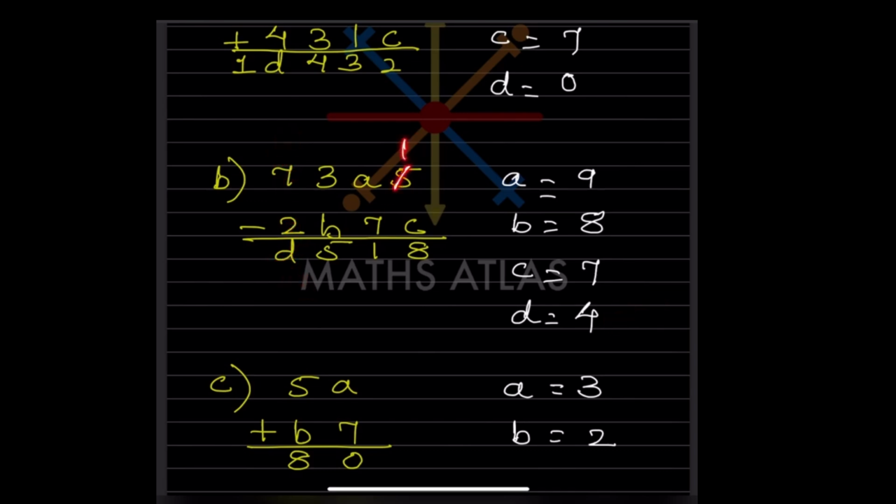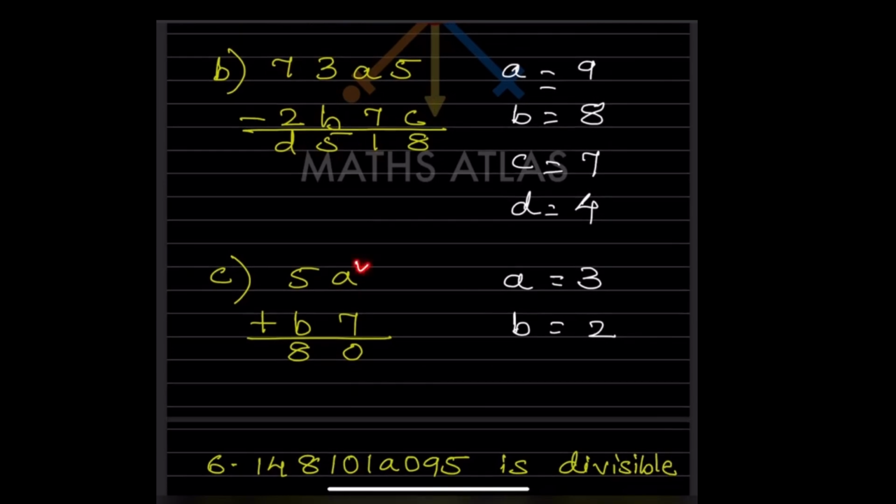Again I will repeat here, this should be 15. So now 15 means this is going to be here 8. This is going to be 7 because here is 8 and the original number should be 9. Here A should be 9, because then it becomes 8. This is 1. Now 5 means you have to borrow from here. This is going to be 13. This is going to be 6. So this is going to be 8. 13 minus 8 is going to be 5. And 6 minus 2 is going to be 4. So these are the numbers.